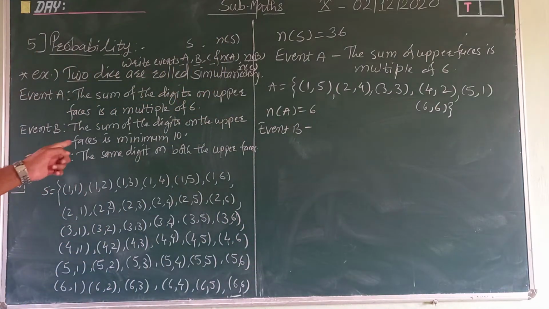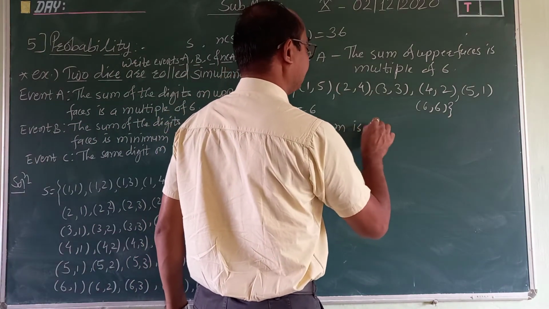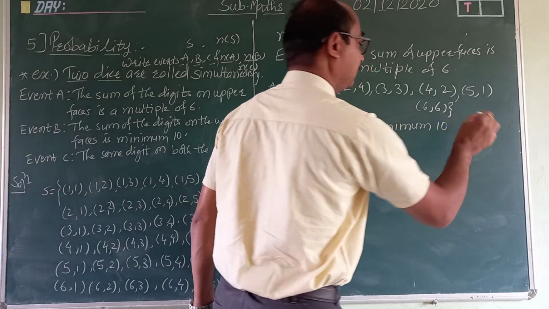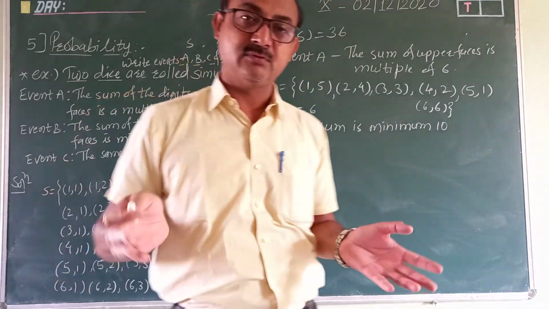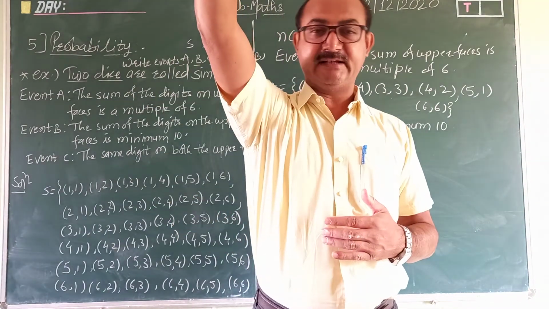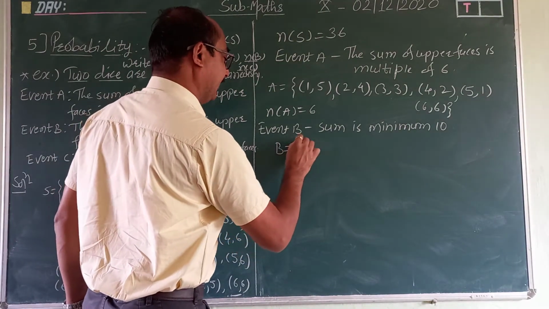Now event B. What do we want in event B? The sum of the digits on the upper faces is minimum 10. Minimum 10 means maximum is no problem. So we want the sum to be at least 10.